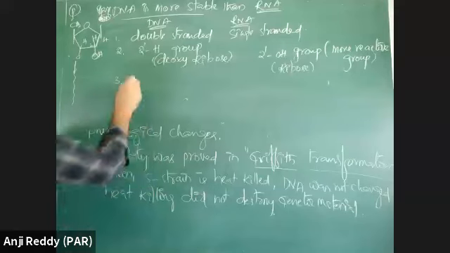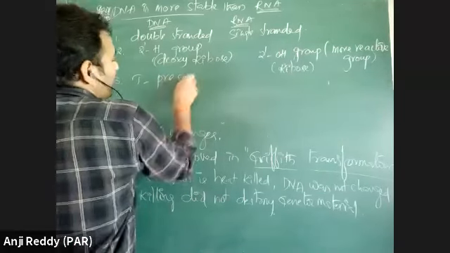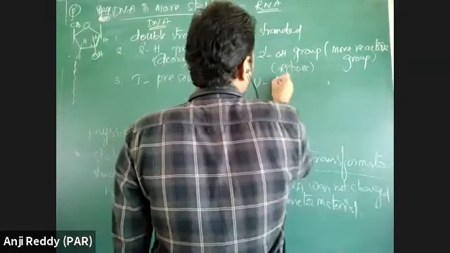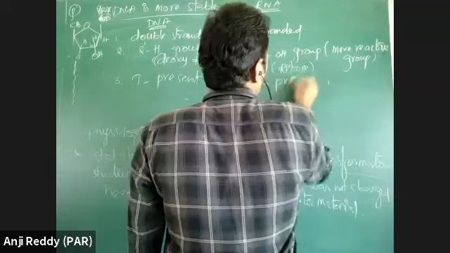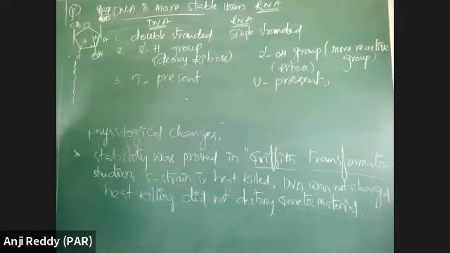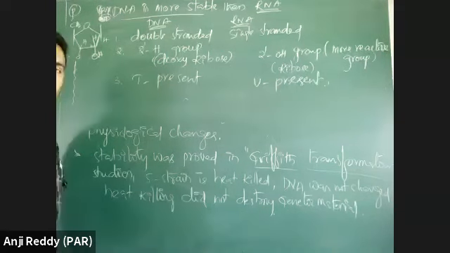And here, presence of thymine in DNA gives more stability than RNA, as RNA has uracil. Okay, these are 3 reasons.